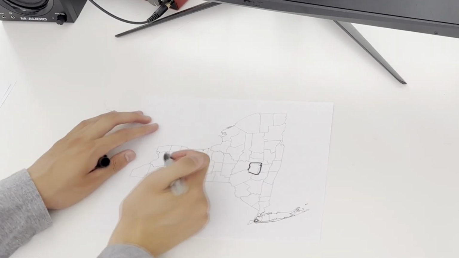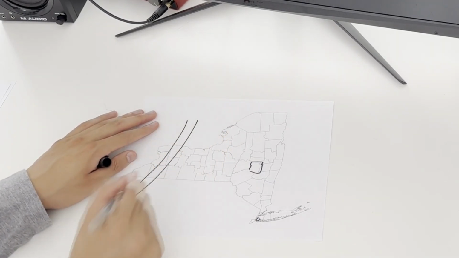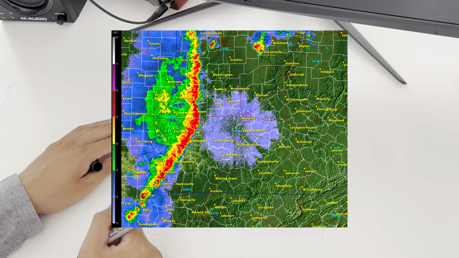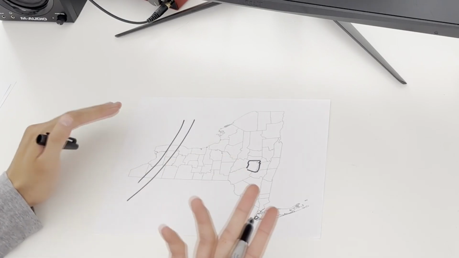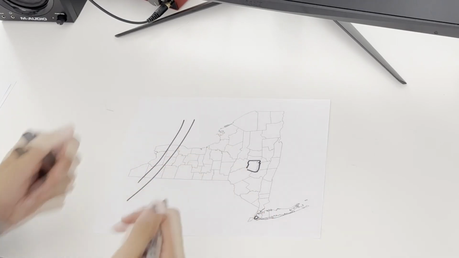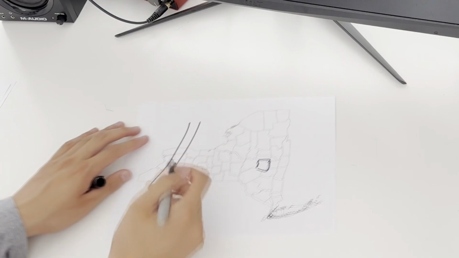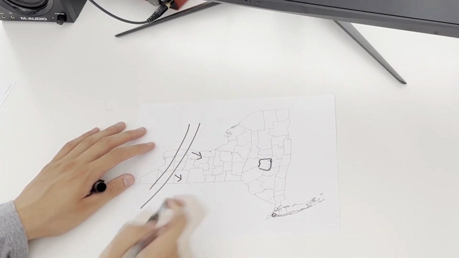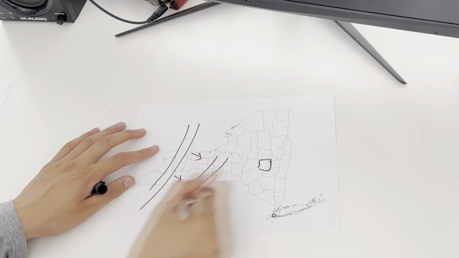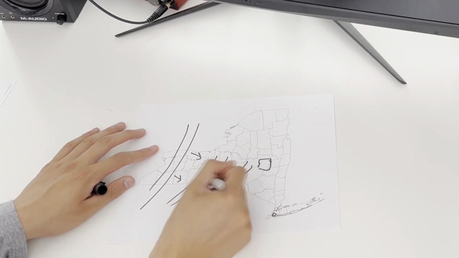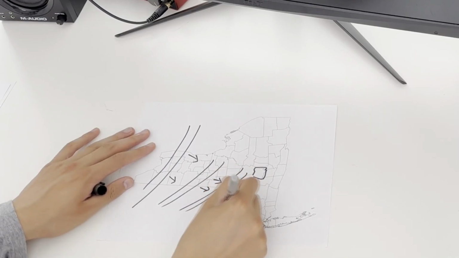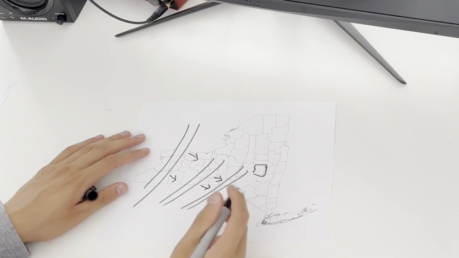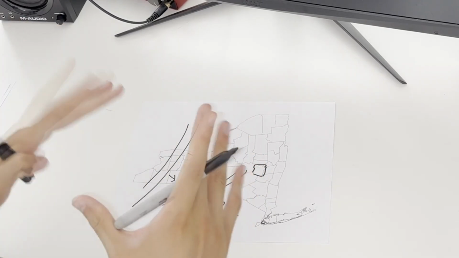So the first type of storm you have is kind of a line of storms like this, where you have just a bunch of storms that are just lined up and they could stretch for hundreds and hundreds of miles. Now, obviously, these lines don't last forever and they kind of pulse in and out as they go along. Let's say that this line is approaching our county here. So it's kind of going this way. However, it starts to shift this way. And so now we're only 80% sure that this line is going to hit any part of our county. So we're going to put 80% chance of even reaching our county.